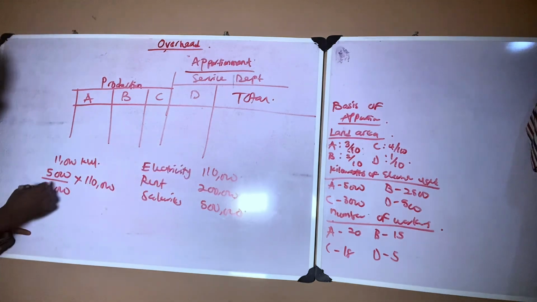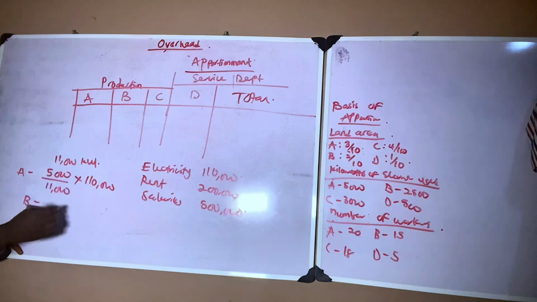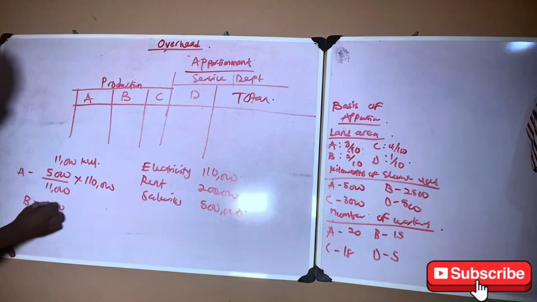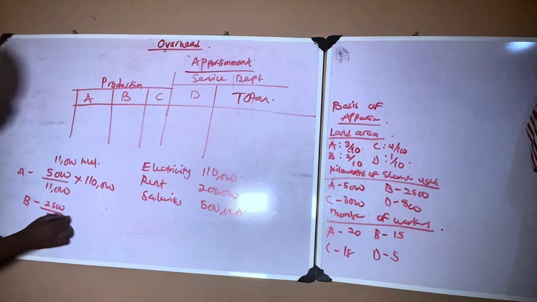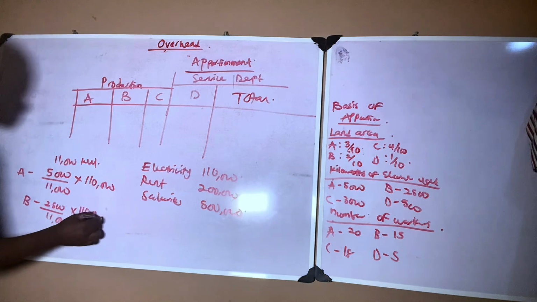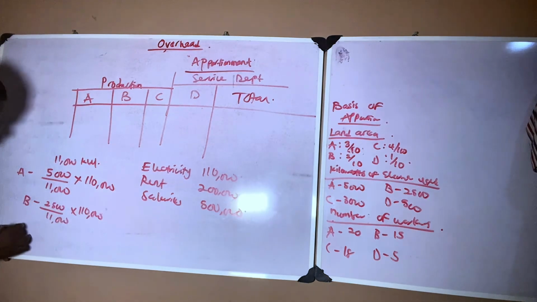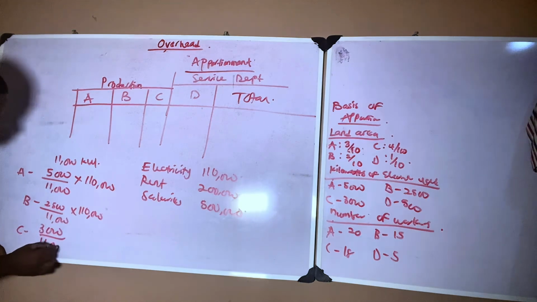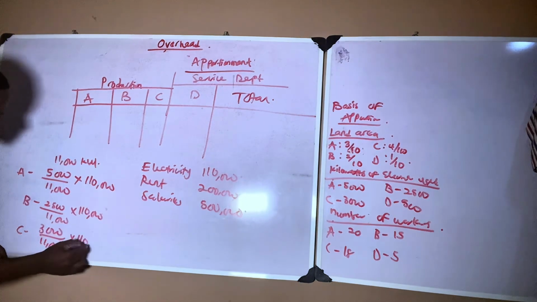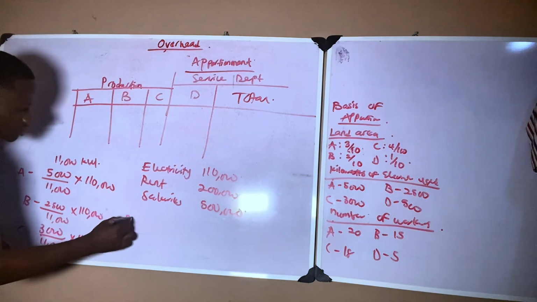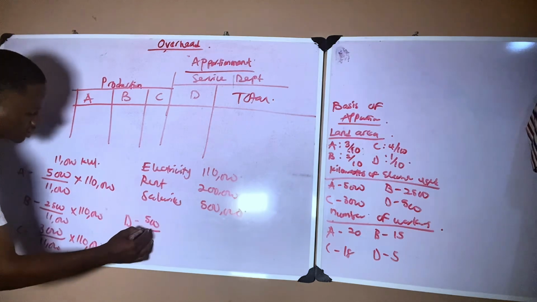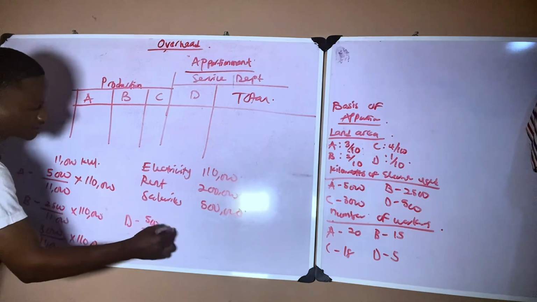I'll do the same thing for B. Department B used 2,500 divided by 11,000 times 110,000. Department C used 3,000 divided by 11,000 times 110,000, and department D use 500 divided by 11,000 times 110,000.